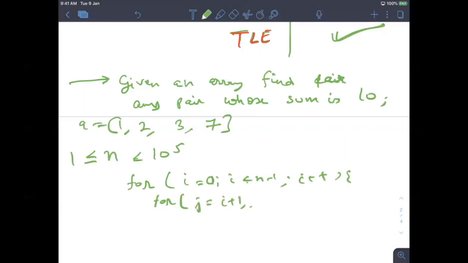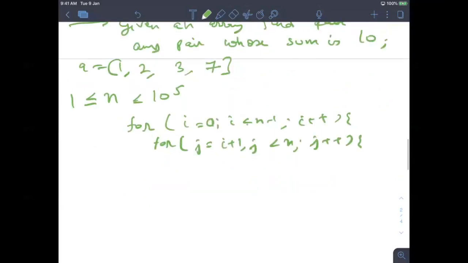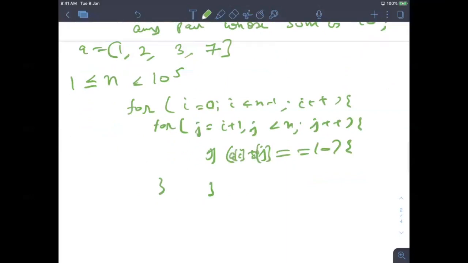Basically, I'm checking every pair. If a of i plus a of j is equal to 10, basically print yes, cout yes.